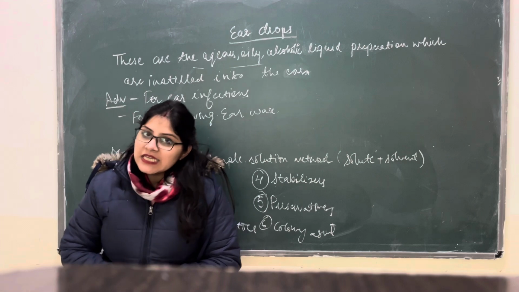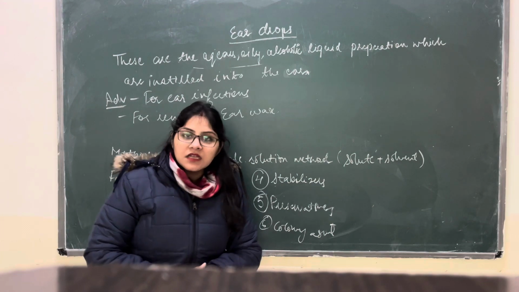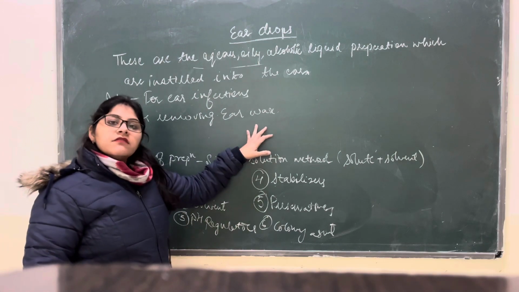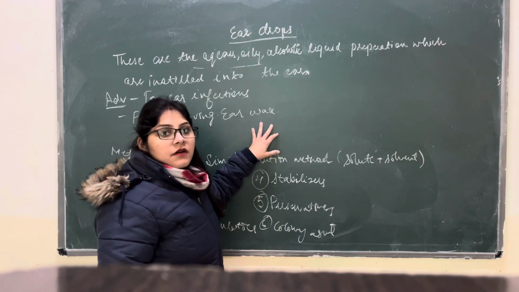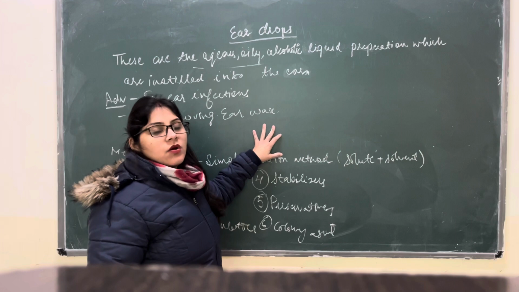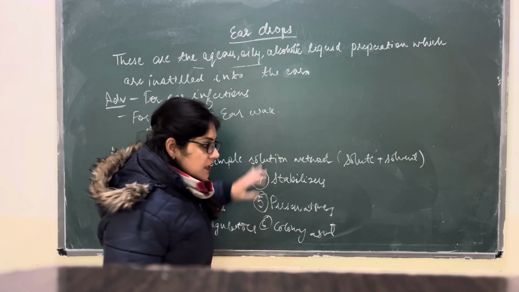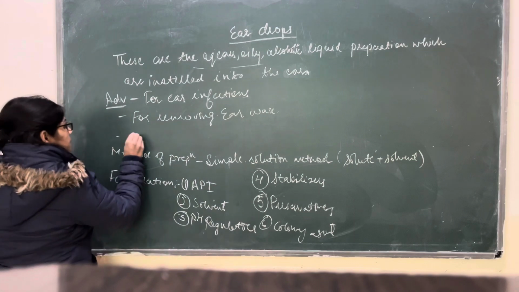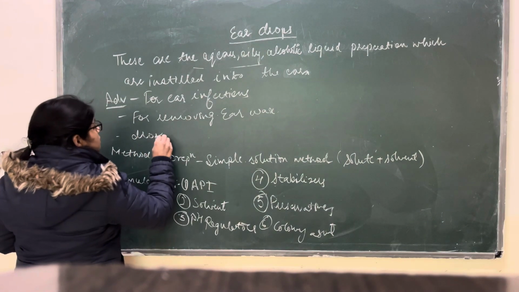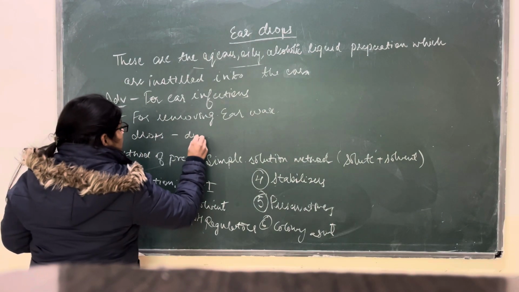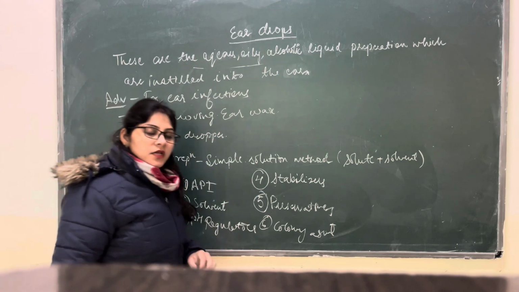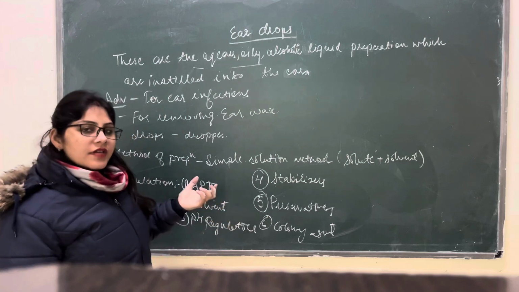Mainly ear drops are used for ear infections. Then they are used for removing the ear wax or extra serum present in the ear, which may cause irritation to the patient. These ear drops are instilled into the ear through a dropper, so they should be instilled by the use of the dropper. These are the advantages of ear drops.